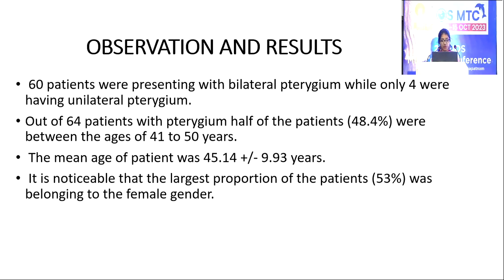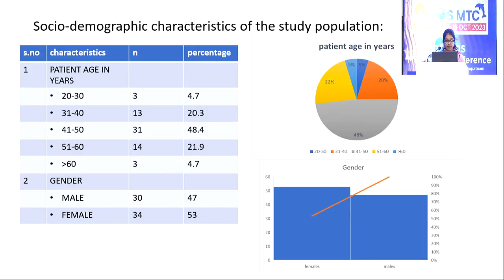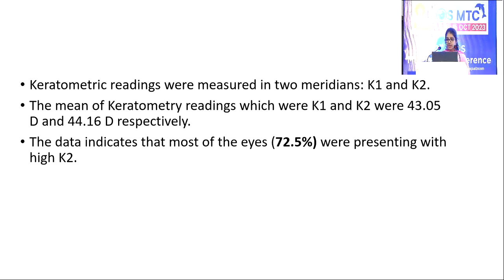Coming to observation and results, 60 patients were presenting with bilateral pterygium, while 4 were having unilateral pterygium. Out of 64 patients with pterygium, half of the patients, that is 48.4%, were between the ages of 41 to 50 years. The mean age of the patient was 45.14 plus minus 9.93 years. It is noticeable that large proportion of the patients were belonging to female gender. This is my graph depicting that majority of the patients were in the age group of 41 to 50 years, and the male preponderance is more here.